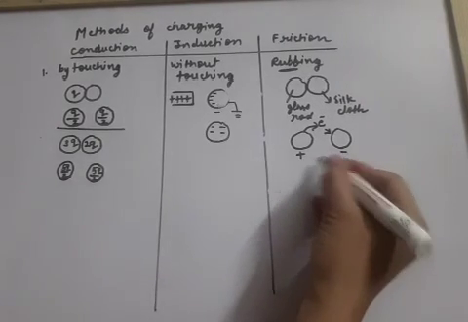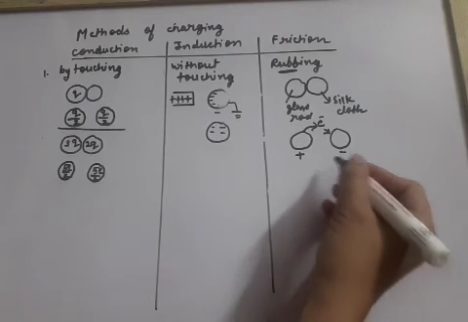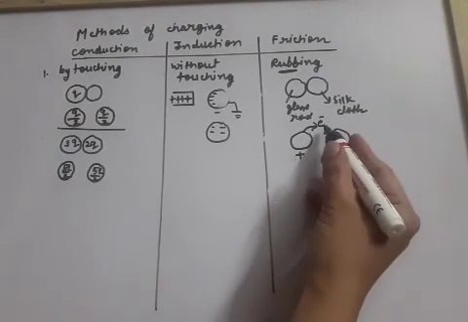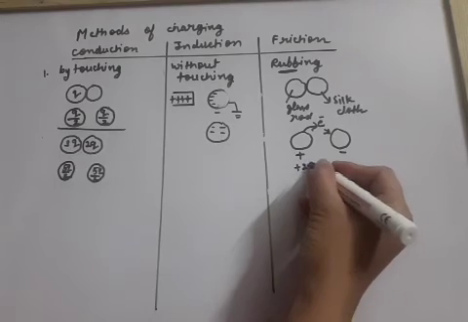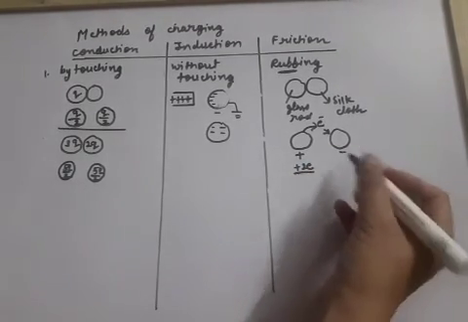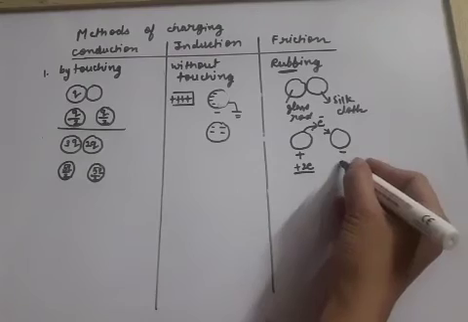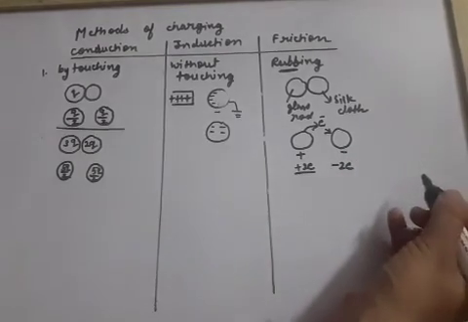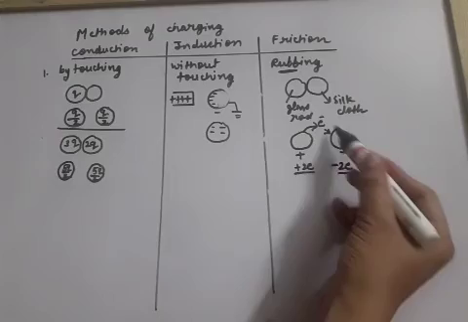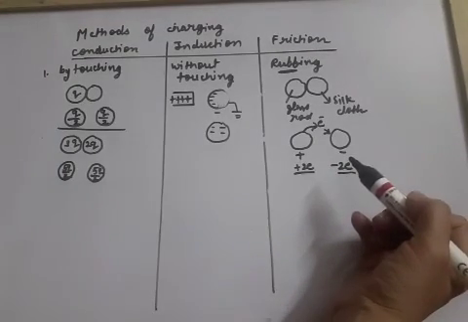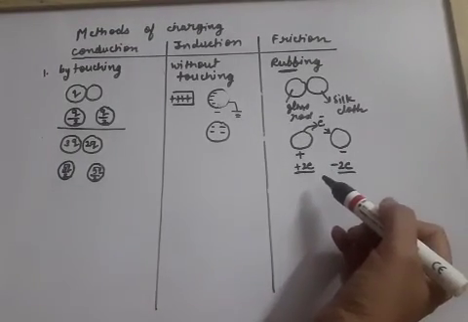This way both the bodies develop the charge, and if 2 electrons are shifted, then the charge will be plus 2e on this side, and whichever body is accepting those electrons, the same number of electrons, so minus 2e charge will be developed. So depending upon how many electrons are getting shifted from one body to another, the charge will be developed.